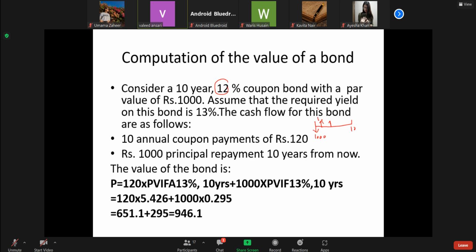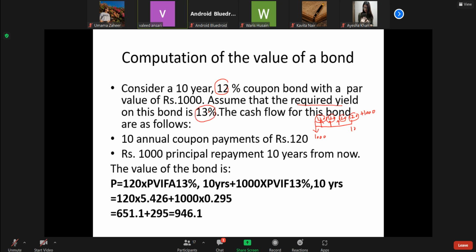12% means that 120, 120, 120, and finally 120, the last coupon payment, plus 1,000 rupees. So we have to find out the present value of these cash flows that we can receive, whereas it results in the cash outflow. Now, please remember that the coupon payment will be 120, 120, 120 each year. But the required rate of this bond is 13%.